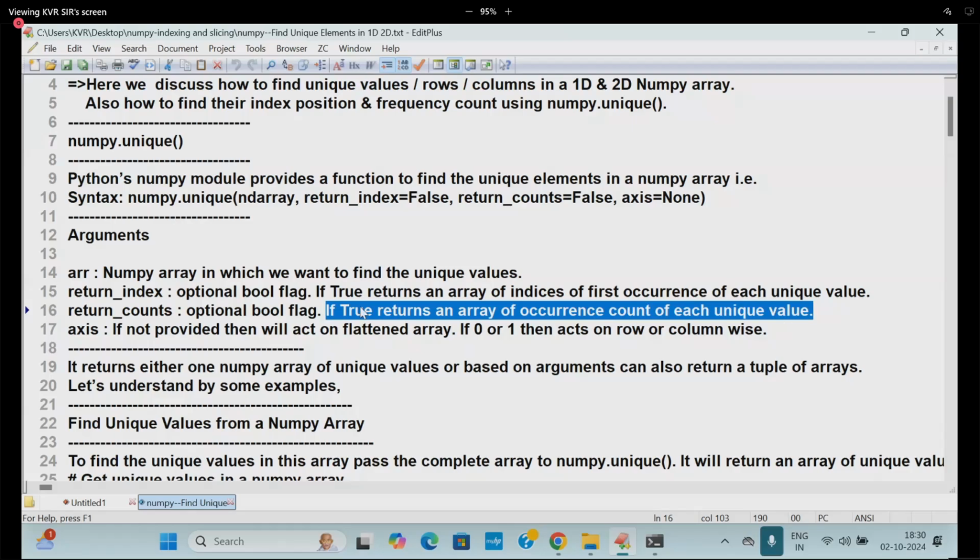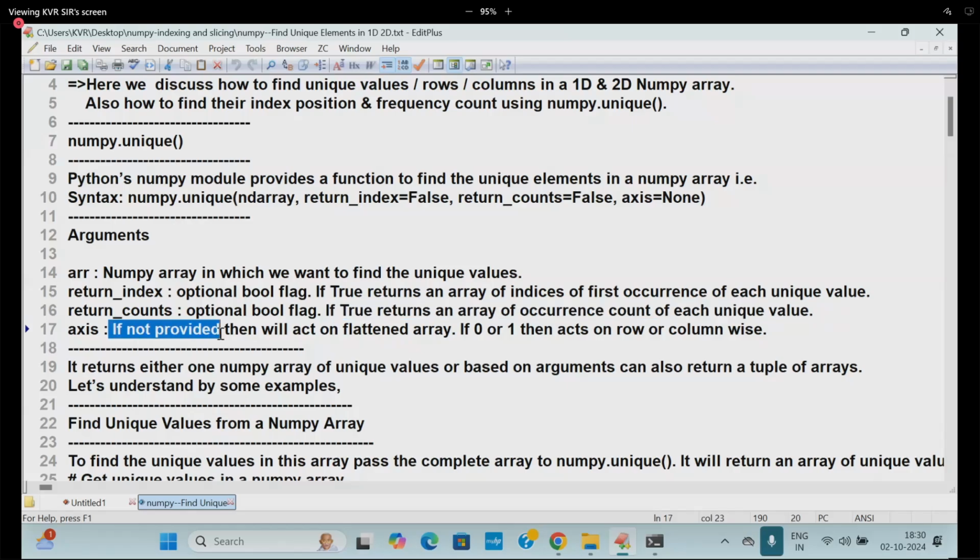Python knowledge is important. I said data types knowledge is important. Without data types, you will feel difficulty learning NumPy. If axis is not provided, it will act on the flattened array. Flattened means 1D. If axis is 0 or 1, it acts row or column wise. 0 means row, so far we understood, and 1 means columns, though I said in certain situations that will change.